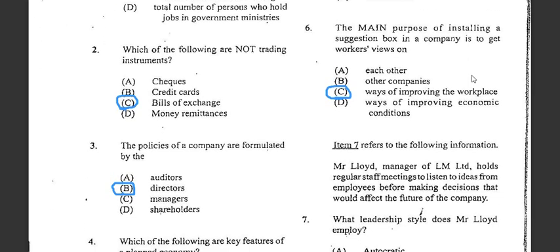Number six, perhaps not seven, says the main purpose of installing a suggestion box in a company is to get the workers' views on. So we are talking about the main purpose here, guys. The main purpose of the suggestion box in a company is a way of improving the workplace.